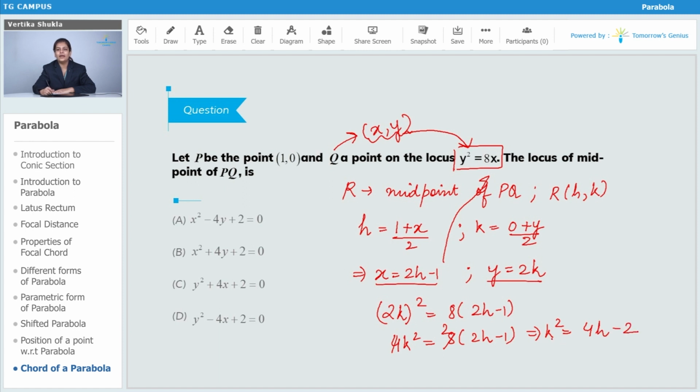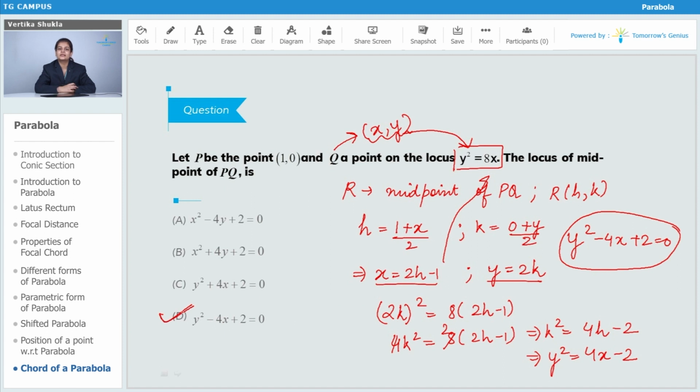Replace k by y and h by x. So you will get y square is equal to 4x minus 2. If you write it in the form of the options, you will get y square minus 4x plus 2 is equal to 0. This is the equation of the locus of the midpoint of PQ, which is option D. So option D is the correct option.